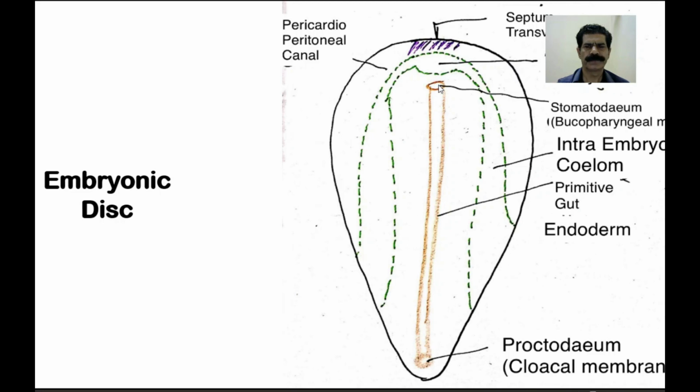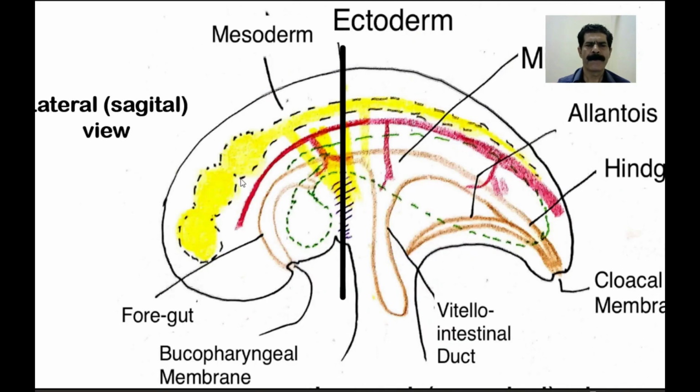But because of the bending, we have to understand the position of the septum transversum, the pericardial cavity, the part of the intraembryonic coelom, and the foregut part of the primitive gut with the buccopharyngeal membrane or stomatodium. It assumes a new position.